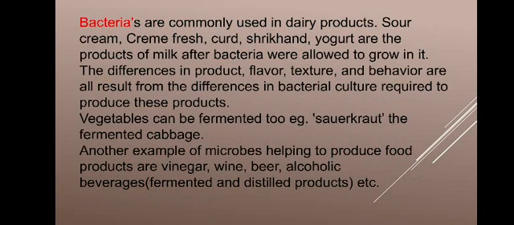Then the fermentation of vegetables can also be conducted, and a main example is fermented cabbage. The next fermentation products are vinegar, wine, beer, and all the alcoholic beverages. In alcoholic beverages, fermentation is combined with the distillation process, and the distillation gives the high alcohol content in whiskey, brandy, and rum. But the basic procedure starts with fermentation.